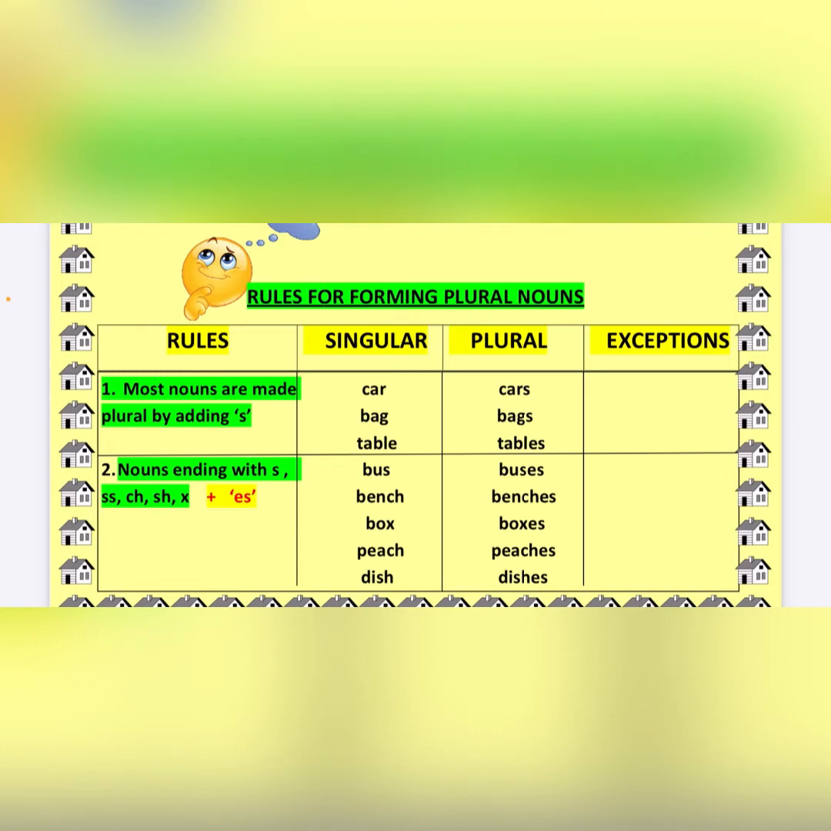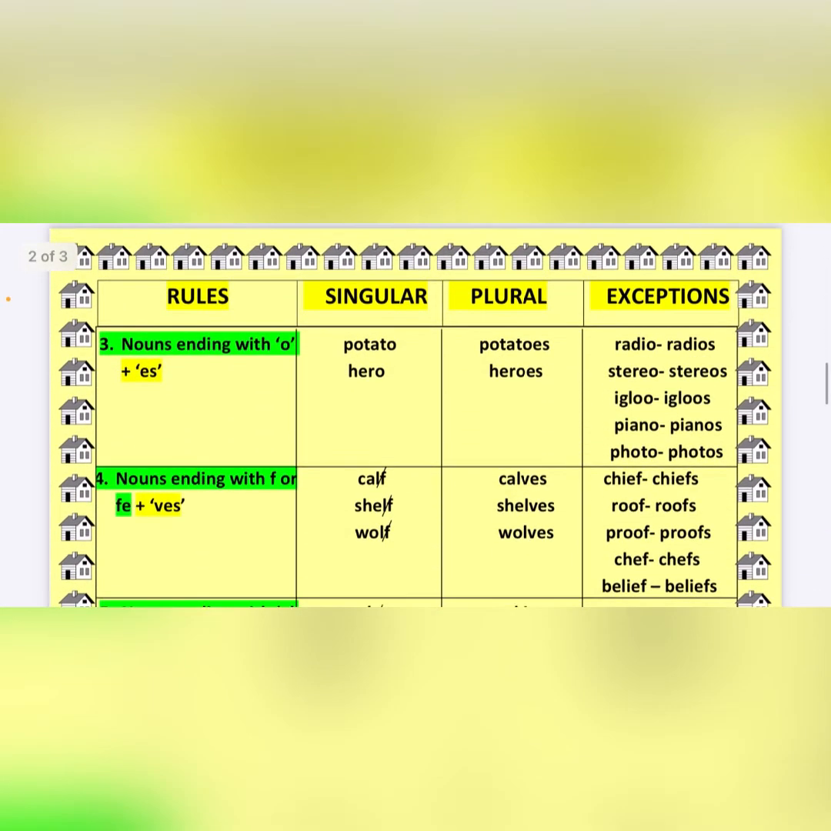I repeat once again, the nouns ending with s, double s, ch, sh and x, you have to add es to it. The ones which I have written in yellow, you have to add es to. So bus, it is ending with s, so it becomes buses. Bench, it is ending with ch, so it becomes benches. Peach, it is again ending with ch, so it becomes peaches. Dish, it is ending with sh, so it becomes dishes. Box, boxes. Tax, taxes.